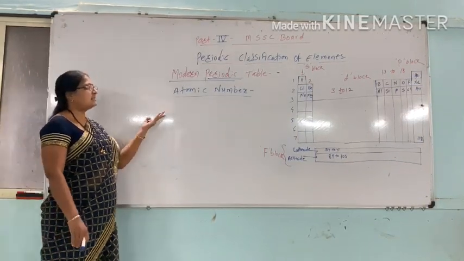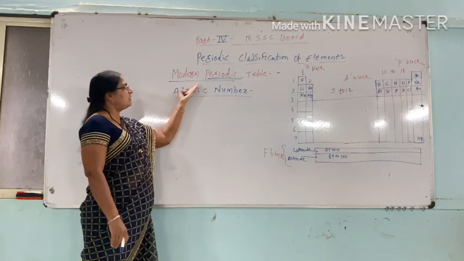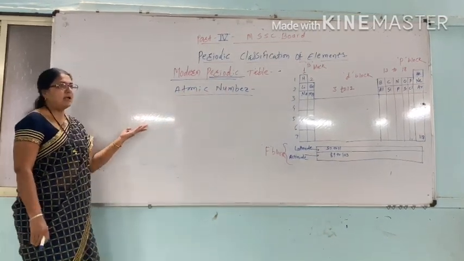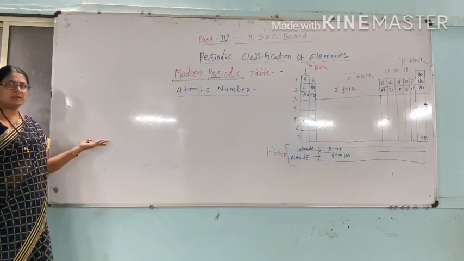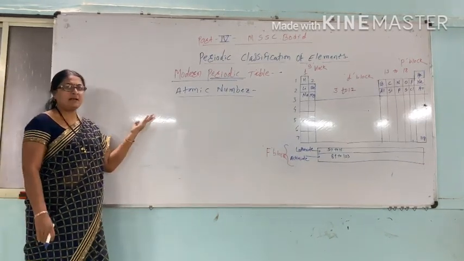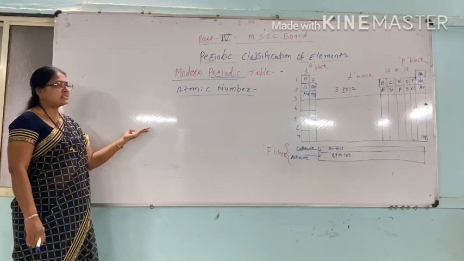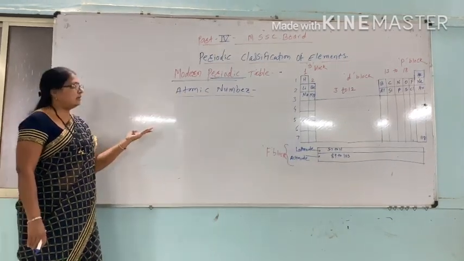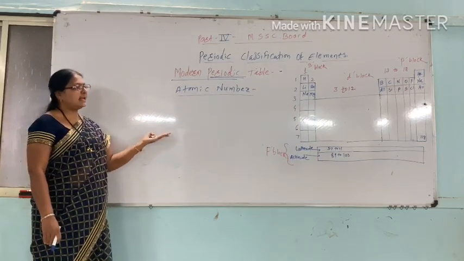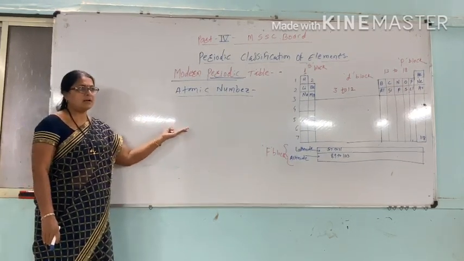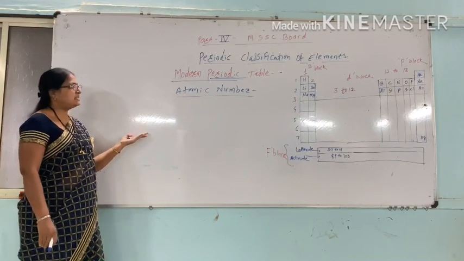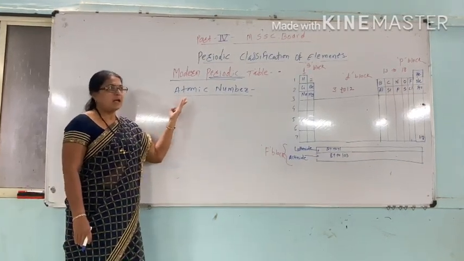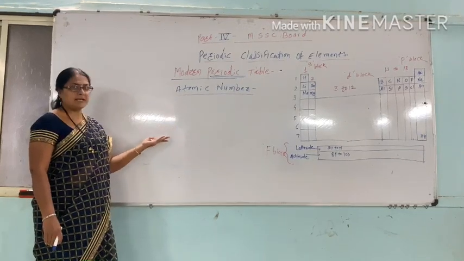That is the statement of the law of the modern periodic table: the properties of elements are a periodic function of their atomic number. When elements are arranged in the modern periodic table on the basis of increasing atomic number, there are no demerits.